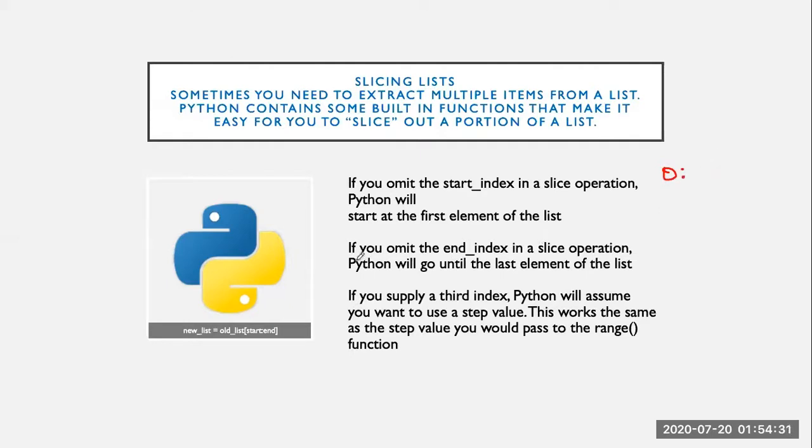In case we omit the end index in the slice operation, Python will automatically go until the last element of the list. For example, the length of the list is 7, so it will move till the 6th index number. Okay, let's say we should write 6.